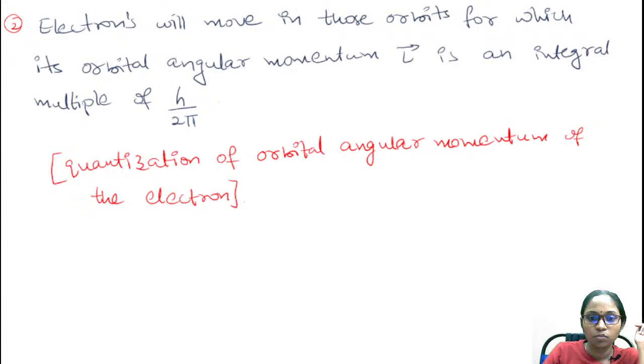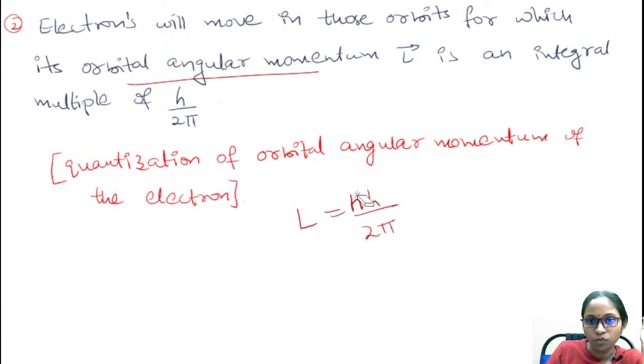And coming to Bohr's second postulate, electrons will move in those orbits in which the orbit's angular momentum is an integral multiple of h by 2 pi.